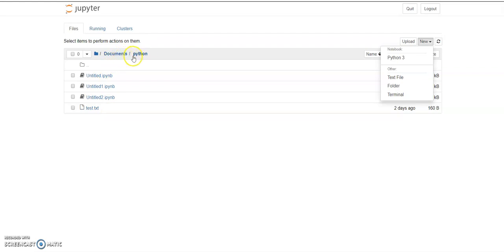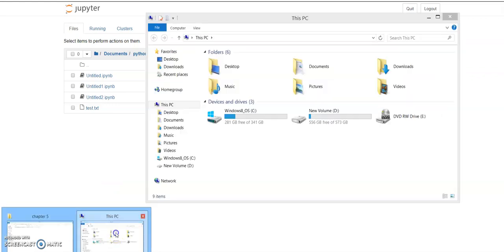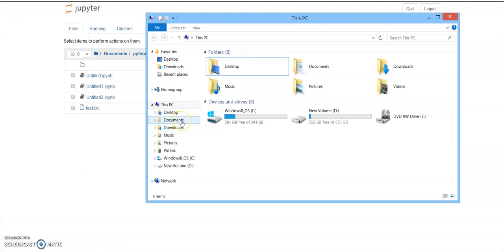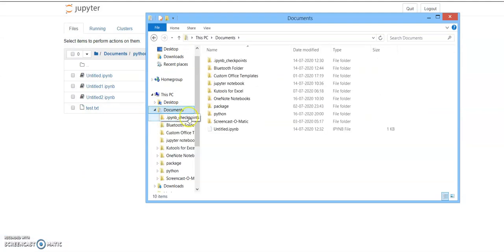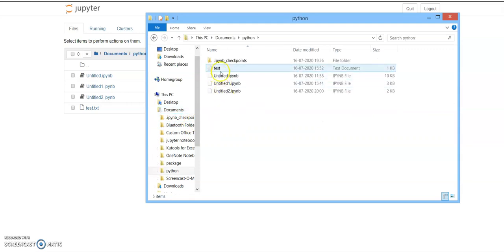If you want to find the path of the file, you have to click my computer. The file is in the documents folder, inside the Python folder. Just press here and edit the address. It will come like this. I am copying this one and pasting it here.